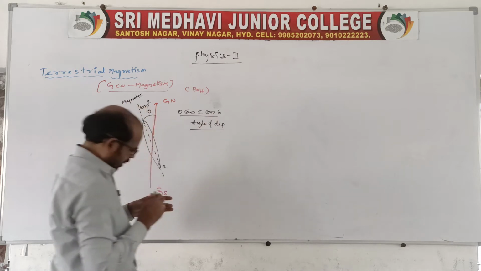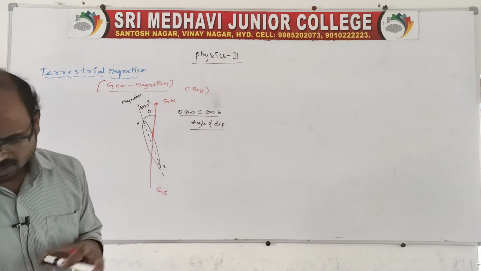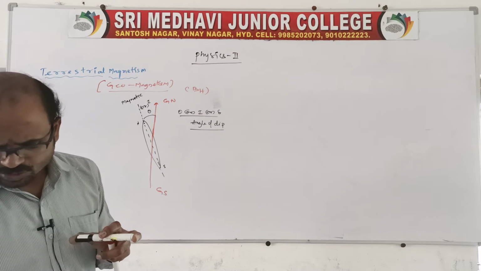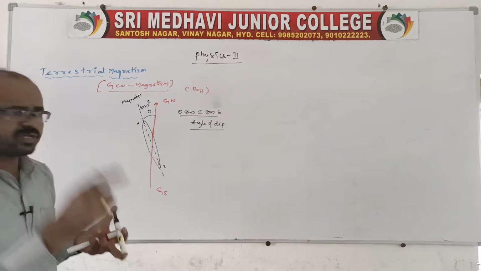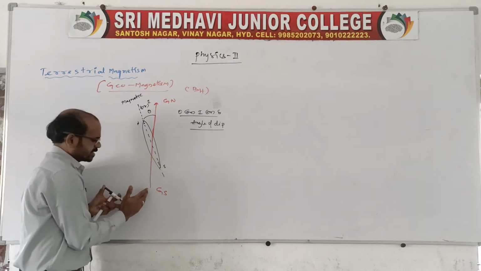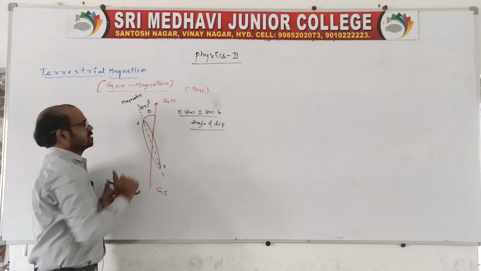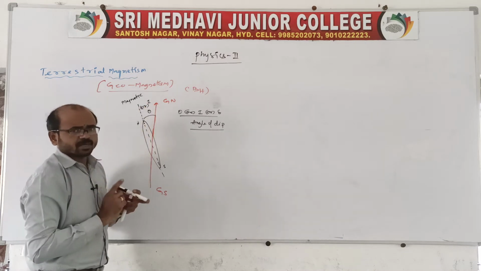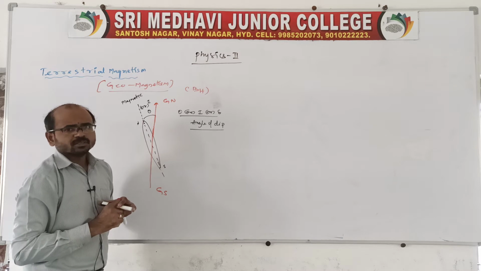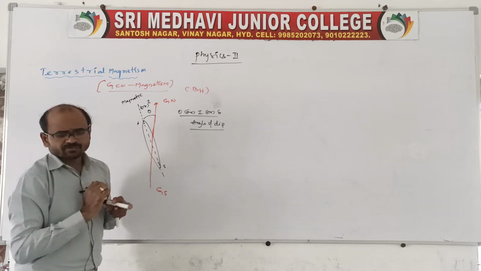The geographical axis is a straight line passing through the horizontal component of earth's magnetic field.